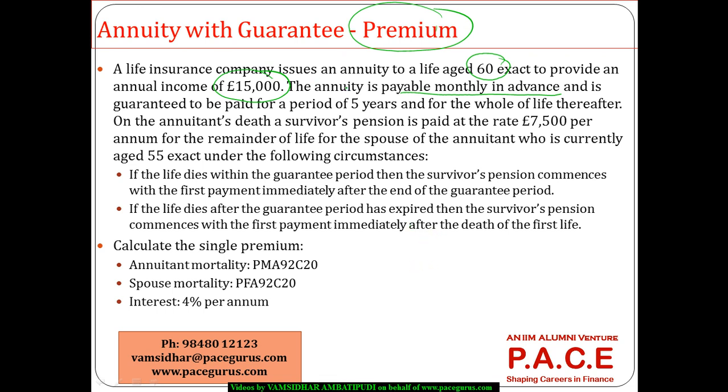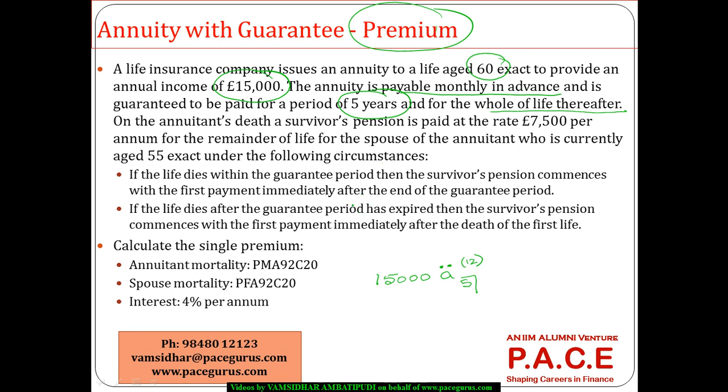It is guaranteed to be paid for a period of 5 years, which means 15,000 A5 guaranteed to be paid in advance on a monthly basis. So this is the payment guaranteed for 5 years and for whole life after that, right?